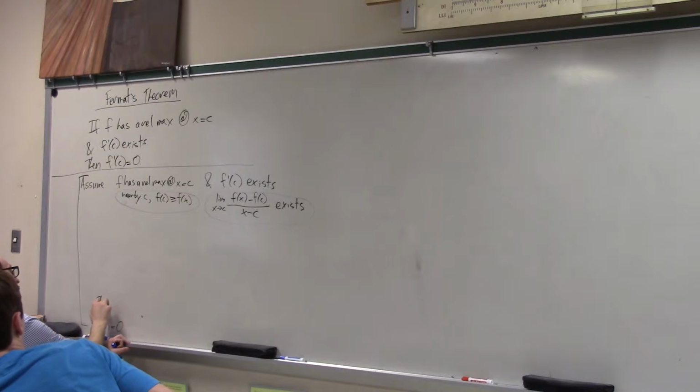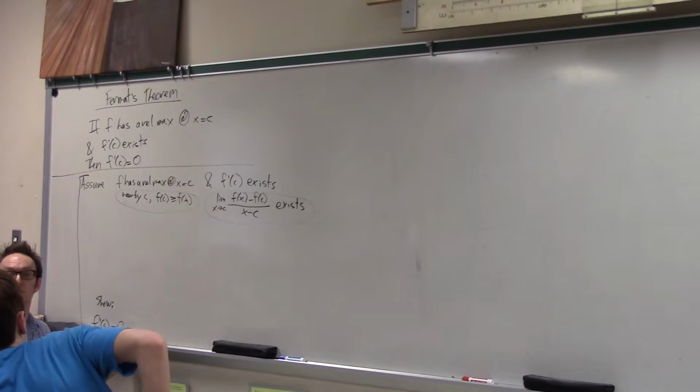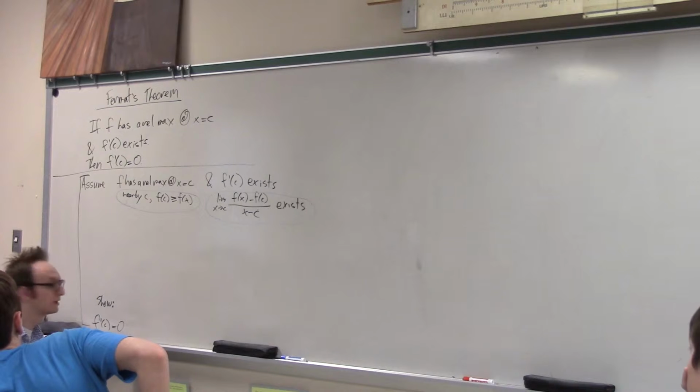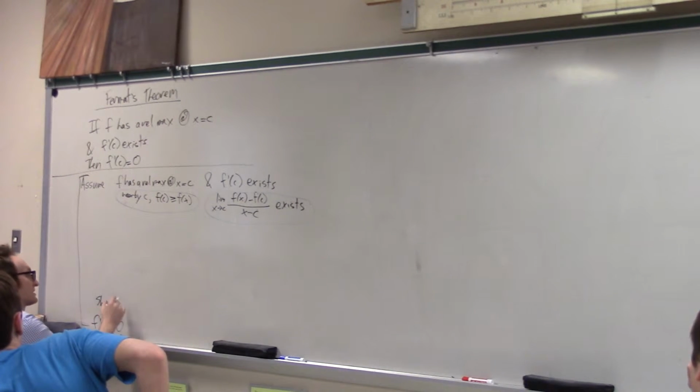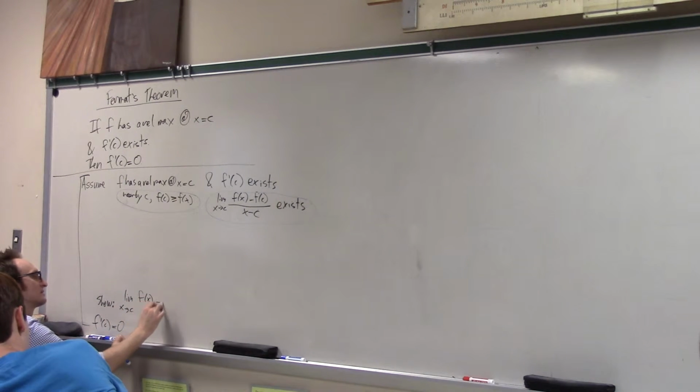What do I need to show? That if that and that, then the derivative of f at c is 0. He's saying you just reminded me that the derivative is a limit. In other words, what I really need to do is show that this limit is 0.